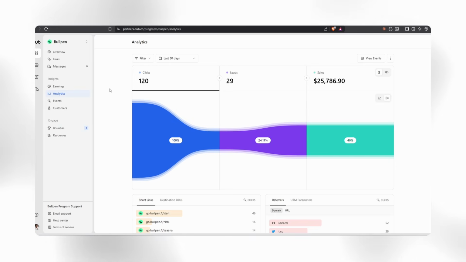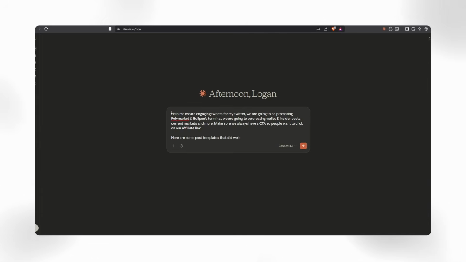Now that we're fully set up, I'm going to show you the exact method I used to get a lot of sales, a lot of leads, and a lot of clicks. So the first thing we're going to do is use AI to script out our tweets. All we have to do, I made a little prompt just like this. So we want it to help us create engaging tweets for my Twitter. We're going to be promoting Polymarket and Bullpen's terminal. We're going to be creating wallet and insider posts, current markets, and more. We always want to make sure we have a CTA so people click our affiliate link.